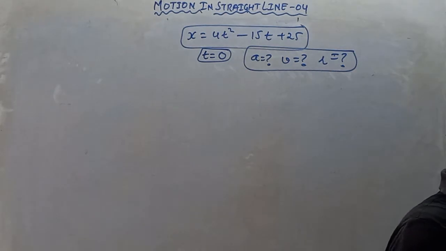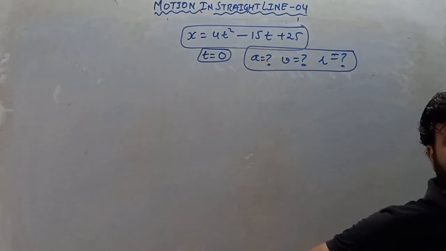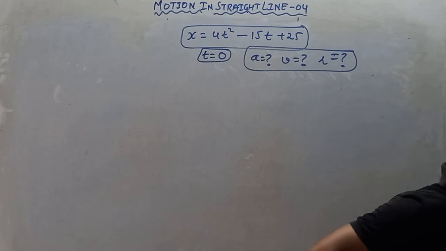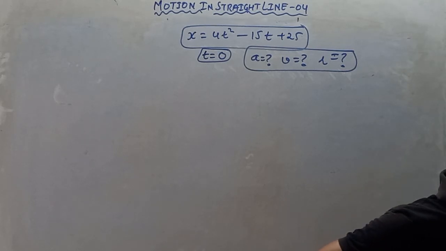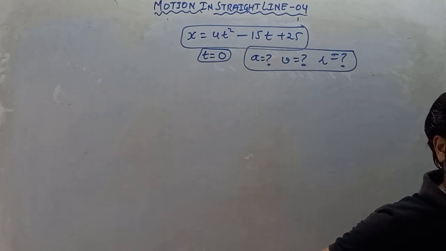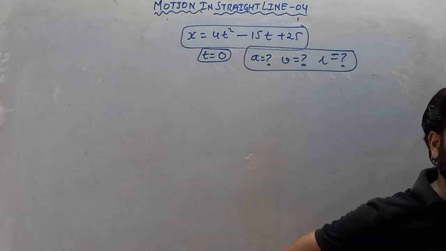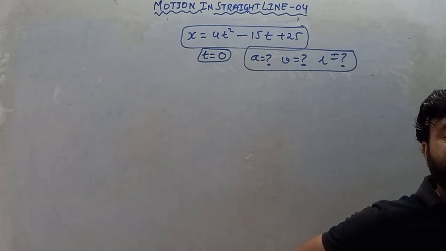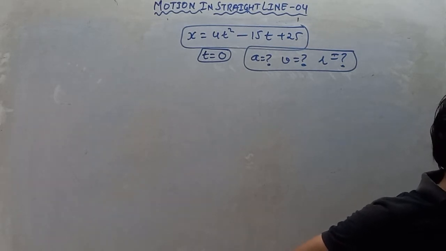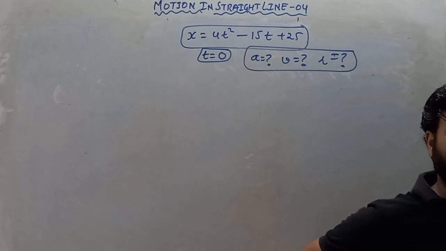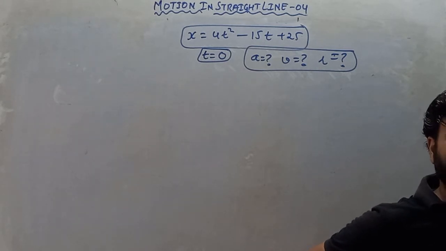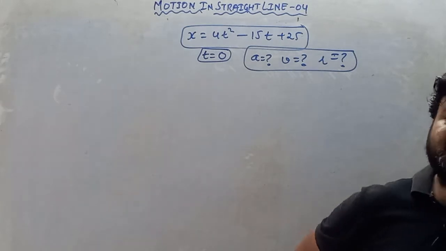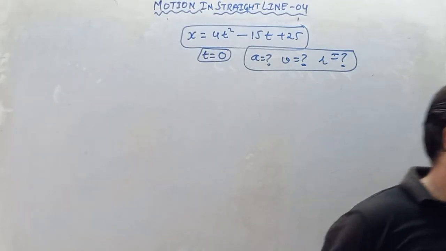Now, the second part of the question is, when will the velocity of the particle become 0? They are asking at what time the velocity of the particle becomes equal to 0.